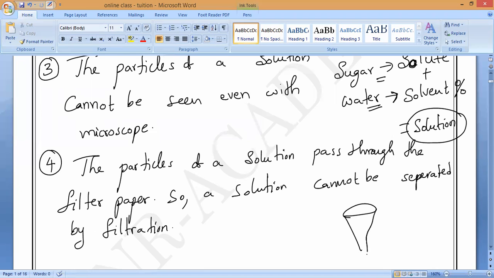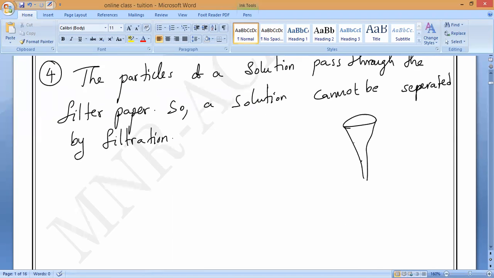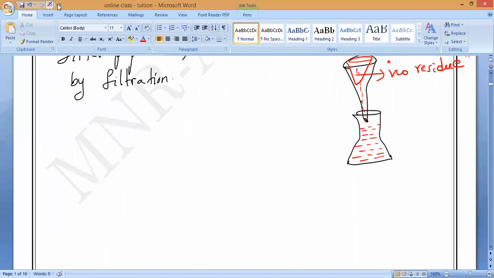If you take one funnel and one beaker, what is happening? The solution is completely pouring through. Even the diagram you can remember. I will keep the filter paper here. If you observe the filter paper, there is no residue. Residue means wastage. No residue is present. So the liquid completely passes through, and it is not possible to separate a solution by filtration. That is what you have to remember. That is the fourth property.